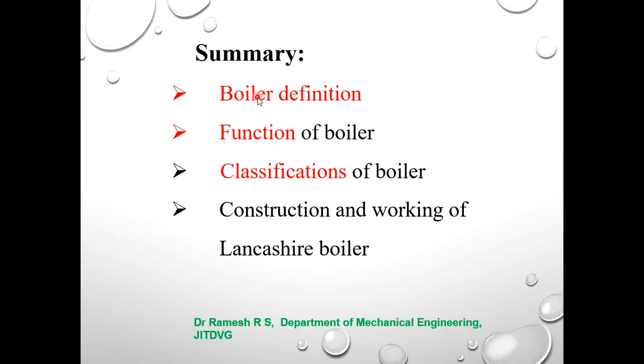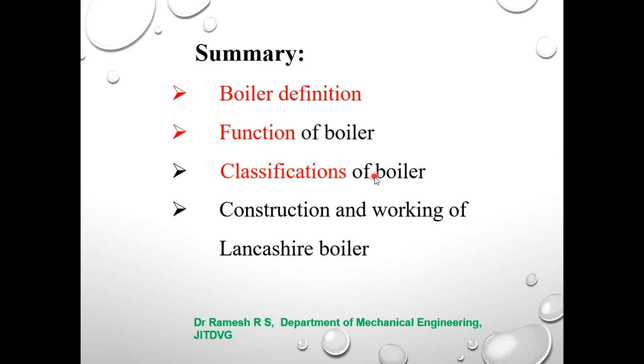In this presentation, we have discussed what is the boiler. Boiler is a closed metallic vessel in which water is converted into steam by the application of heat energy. The main function of boiler is to supply the steam at the required pressure.